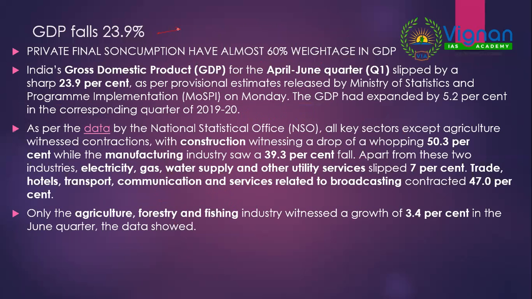Now coming to economy, we have seen geography. So geography is done for today from the current affairs perspective. Then coming to economy, all over the page, majorly today there was this news item that GDP contracts by 23.9% in the first quarter. So what exactly is the first quarter? It is April to June. Why? Because 1st April to 31st March is a financial year. So this financial year would have started from 1st April 2020 to June 2020. This we see as the first quarter.